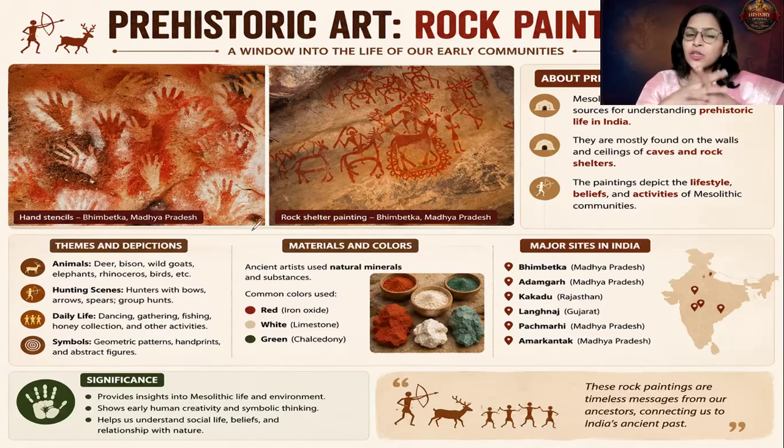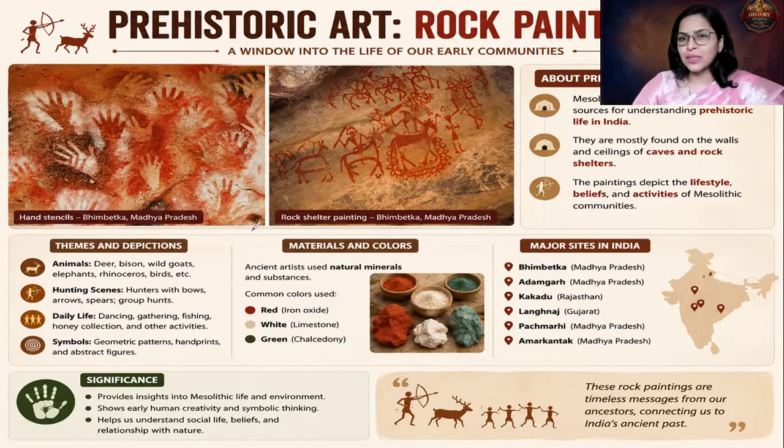Then the next important thing, can you see over here? These are the palm impressions. In Hinduism and across different communities, if there is something auspicious, or whenever we enter a new house, or when a newly wedded bride arrives, her hand impressions are marked on the wall.